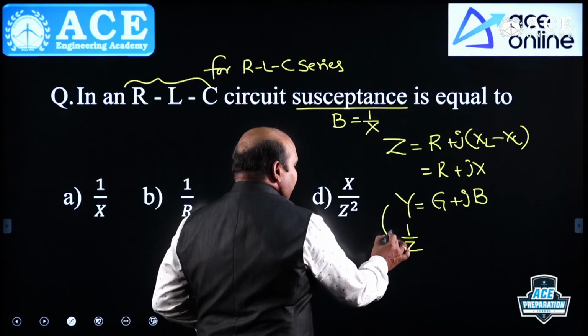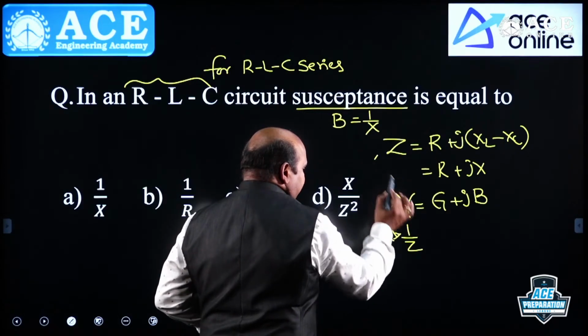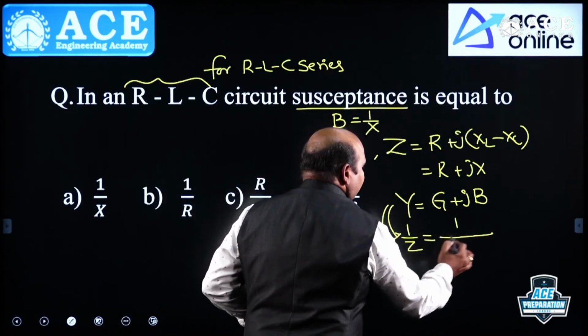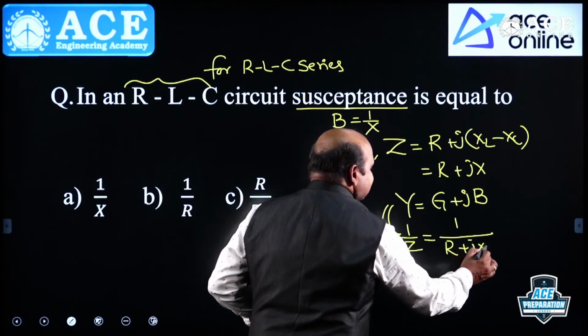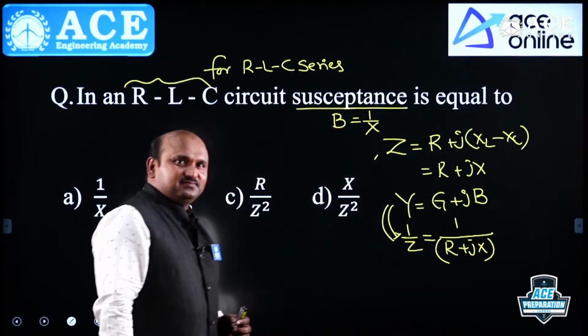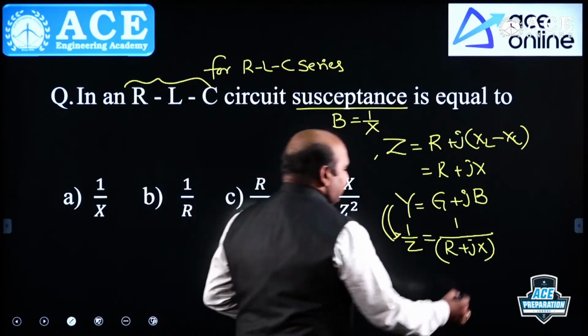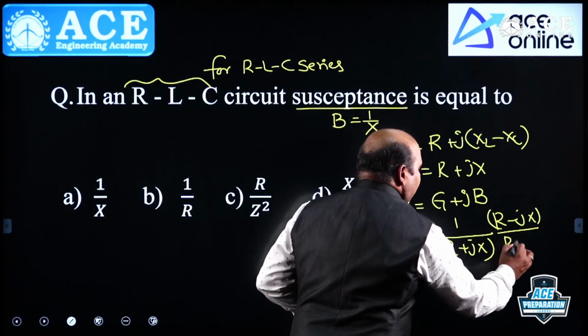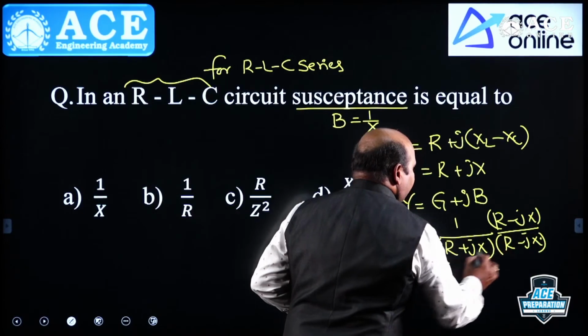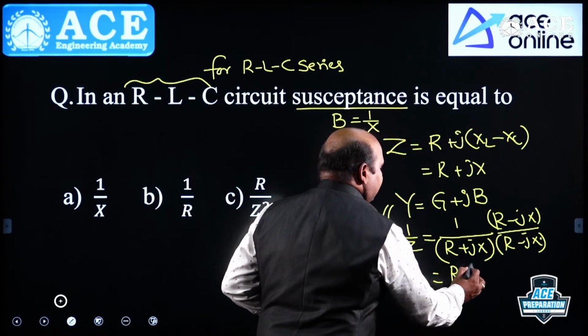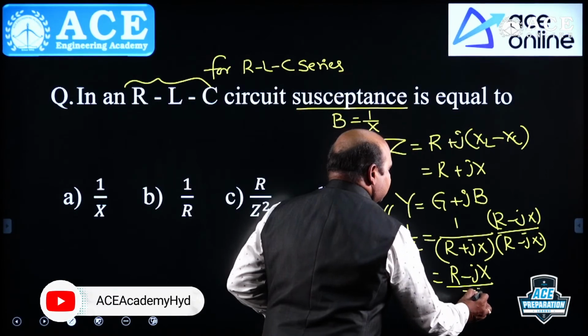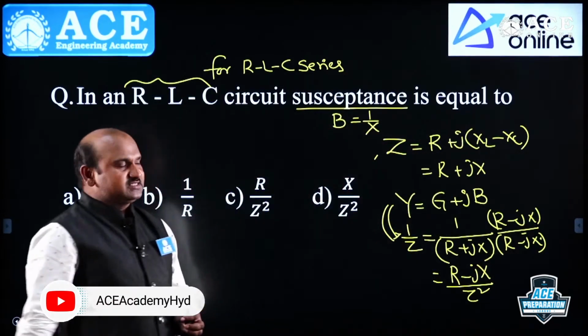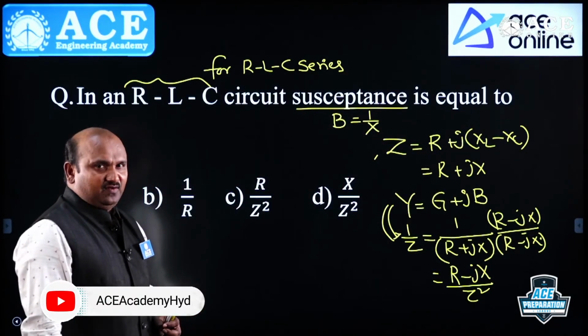Now, the admittance from this impedance is 1 by R plus jX. You need to rationalize that, multiplying with R minus jX. From this you get R minus jX by Z square, where Z square is R square plus X square. Yes or no?